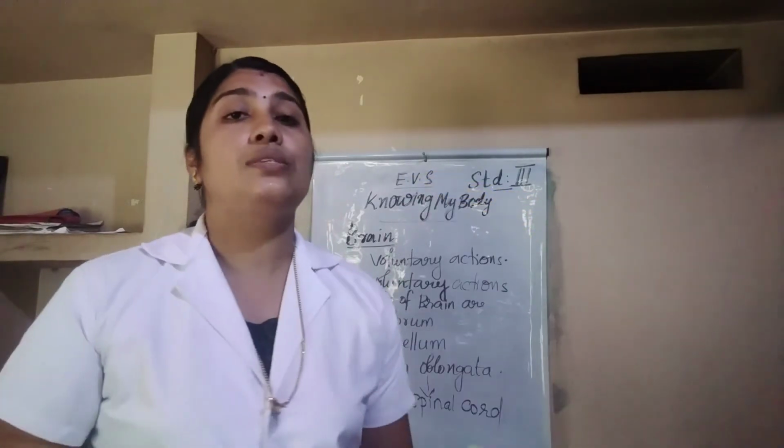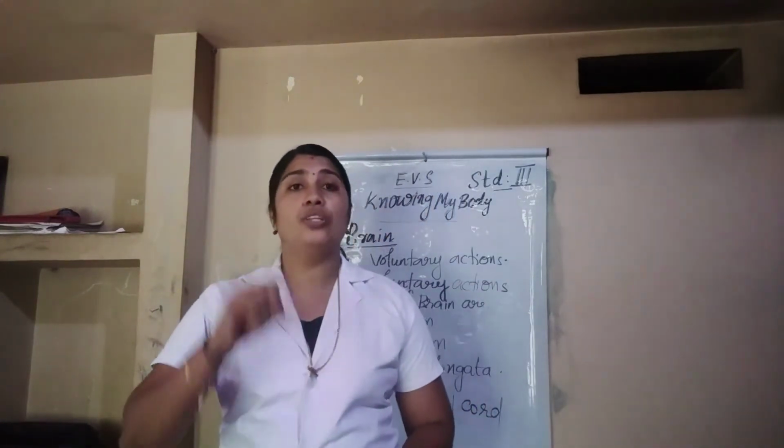You can see in the picture that most of our brain is covered by that portion, the cerebrum. So the cerebrum is the largest part of our brain. It helps us to think, imagine, react to messages from our sense organs and remember information.